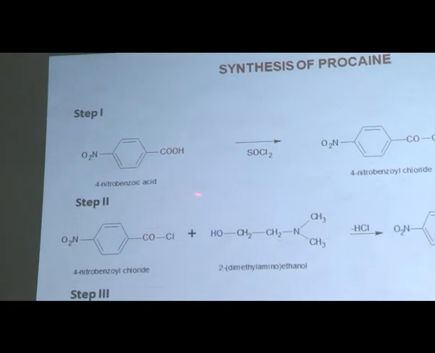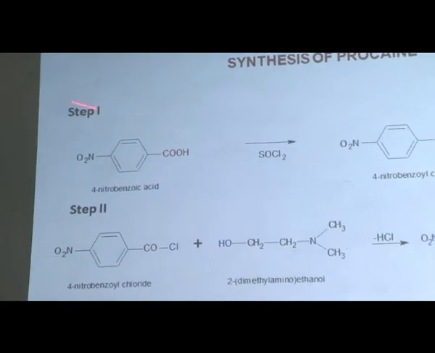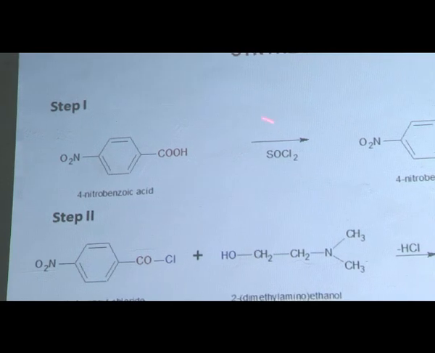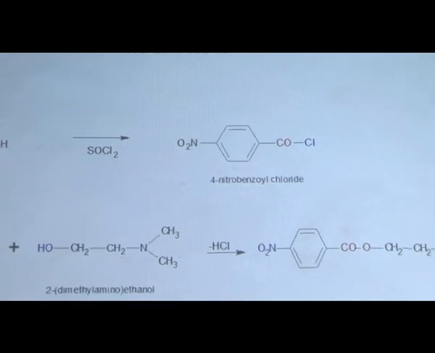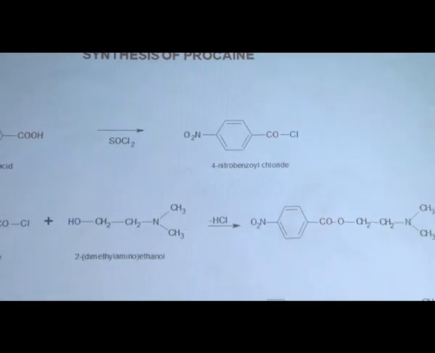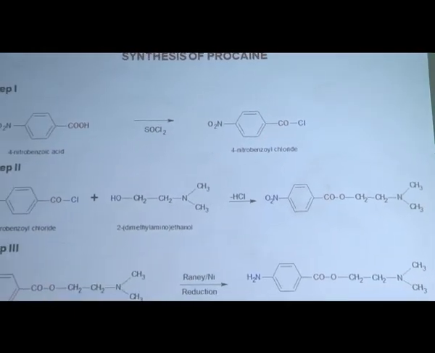First step is the reaction of 4-nitrobenzoic acid with thionyl chloride. So it gets converted to 4-nitrobenzoyl chloride. So the COOH group is converted to the COCl group. The remaining structure is the same. So there is no difference in the structure of the parent compound, only a change in the carboxylic acid group. The carboxylic acid group is converted into the chloride group.